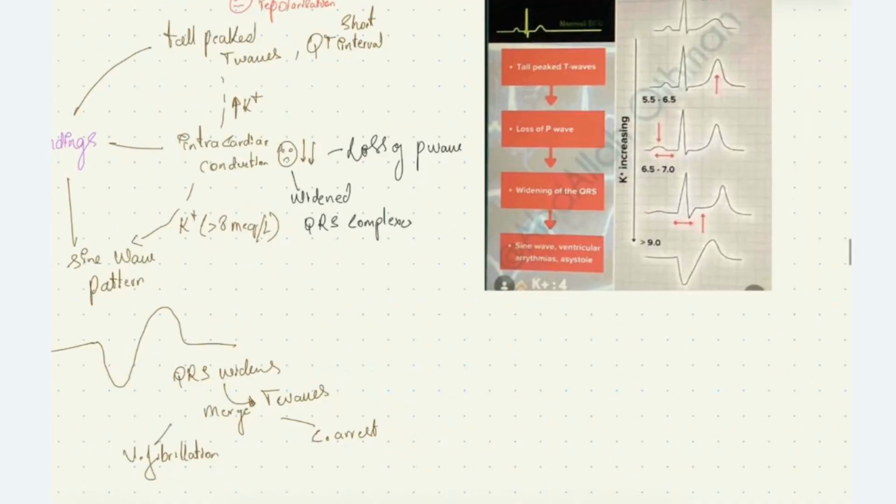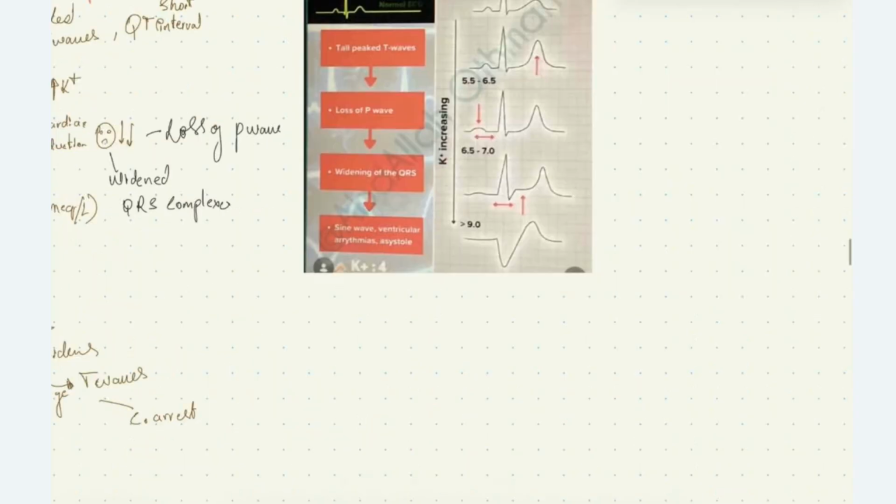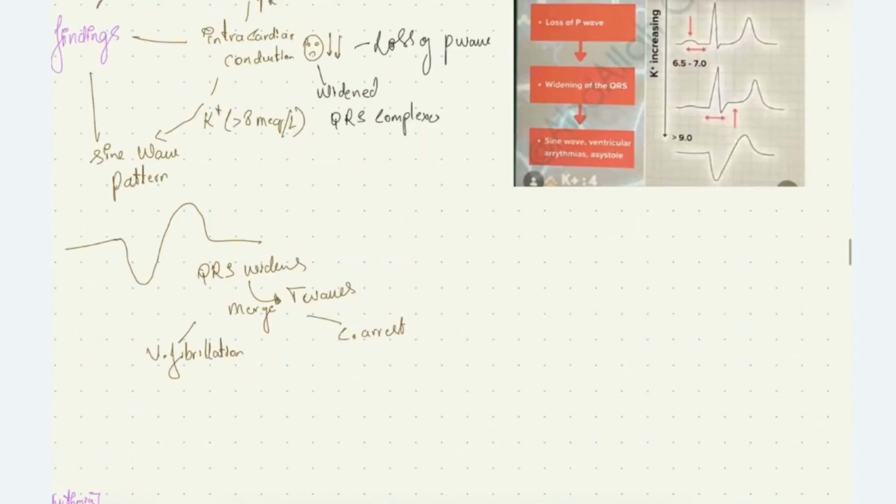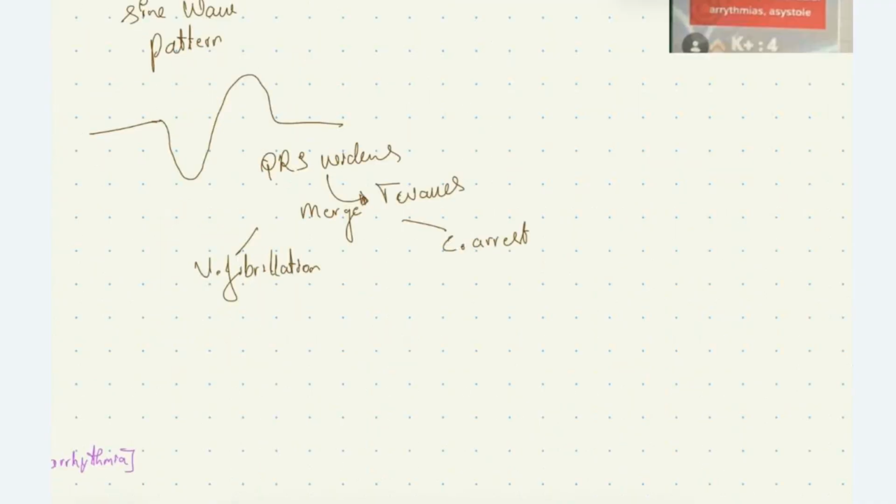And after this, if the potassium level continues to increase, and it becomes more than 8 milliequivalent per liter, then we'll have sine wave pattern in ECG, where the QRS complex will gradually widen, and it merges with T wave to form sine wave pattern. At this stage, the cardiac tissue will not be excitable, and it causes the production of ectopic beats and ectopic impulses, causing ventricular fibrillation, and the patient can have cardiac arrest as a terminal event.